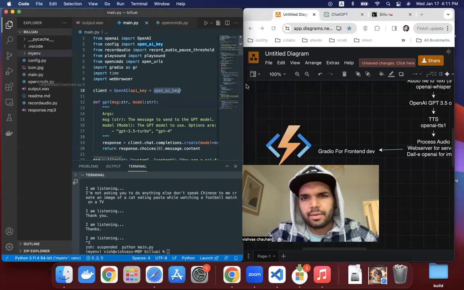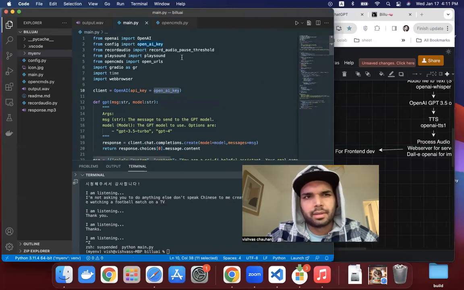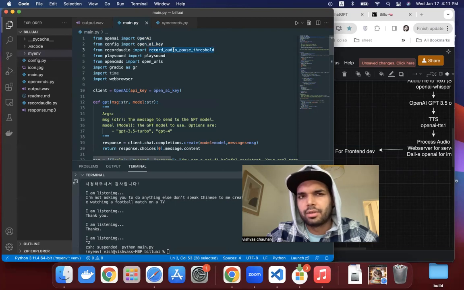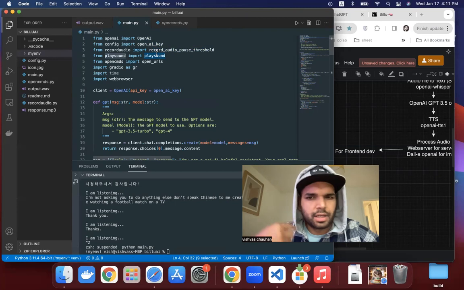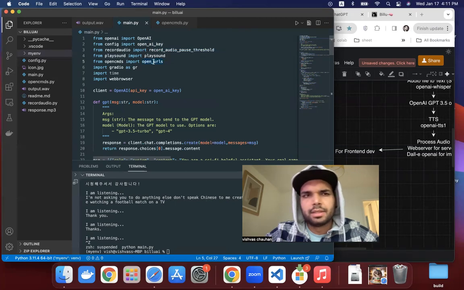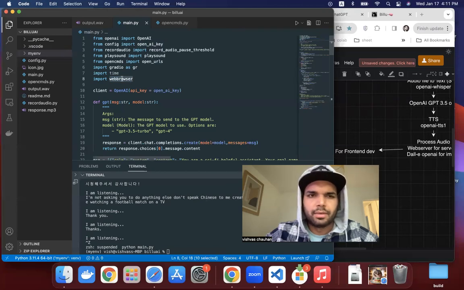Then the main.py file. Let's see what I'm going to do. OpenAI is a client key, and I'm going to use it for how my dialogues are going to be delivered. Play sound is to play the sound. What we are hearing is not the audio itself; someone is playing the sound for us. Open URLs is my local thing, to open the web browsers. Gradio is my front end. I'm not using time, but webbrowser is again for the web browser.